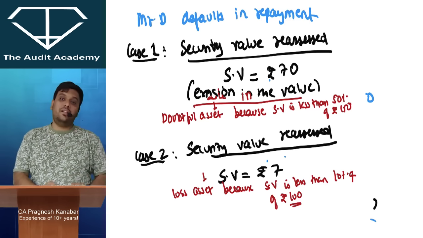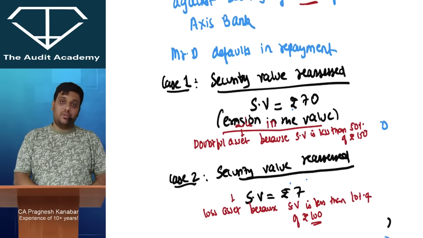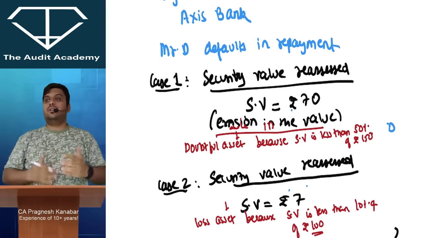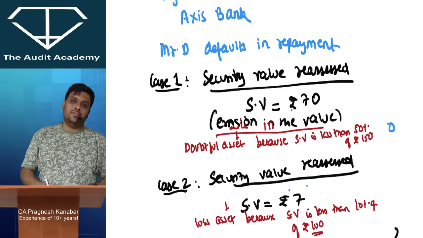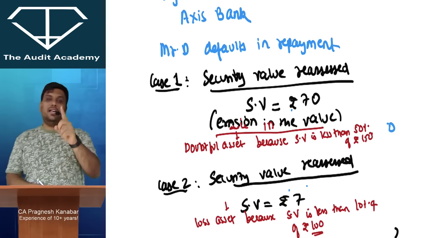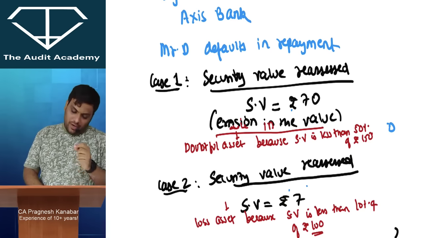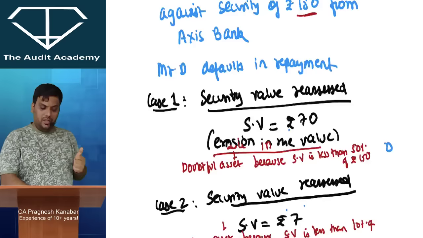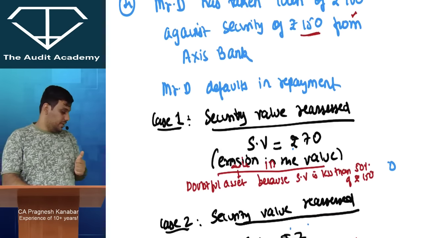This is a very sensitive adjustment for application based MCQs. Now normally in bank audit, people end up ignoring this chapter. At finance level also, students don't do this chapter properly, and 10 marks of MCQs were asked. So I hope that you are doing this chapter properly, bank audit.